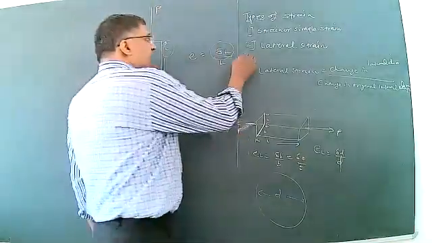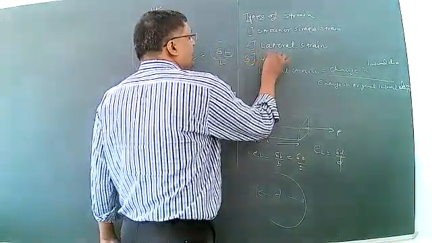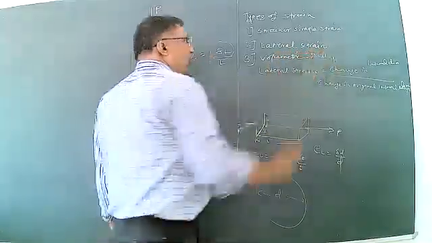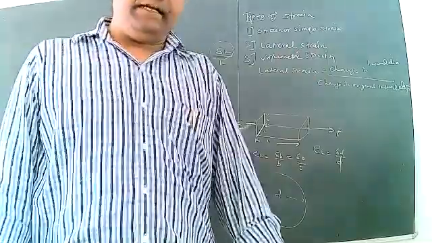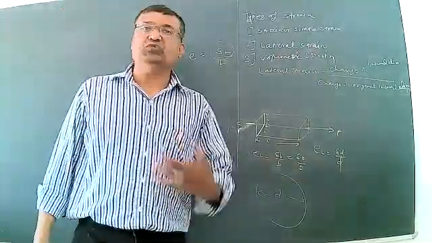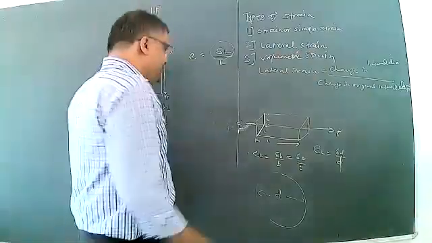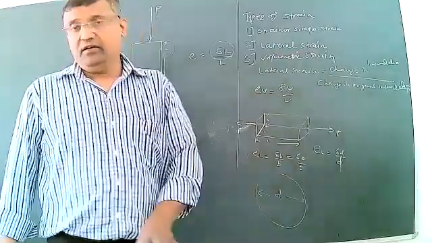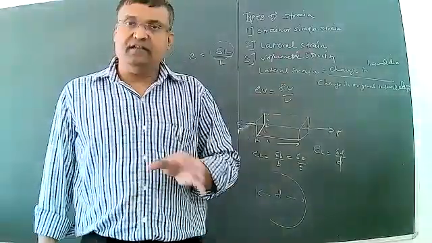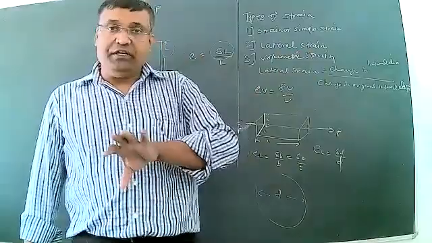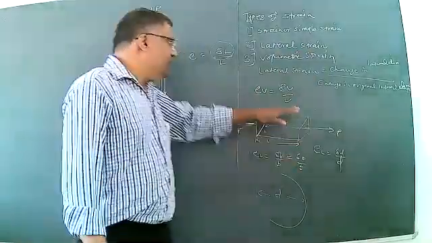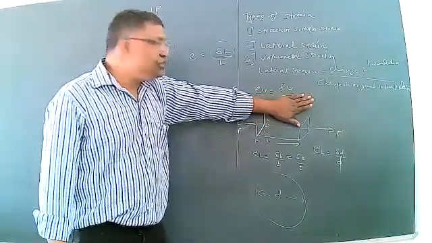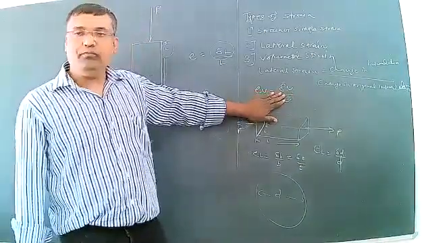The third important type is volumetric strain. What is volumetric strain? It is the ratio of change in volume to the original volume. If the specimen is in three-dimensional form or cubic form, the volumetric strain is defined as change in volume to the original volume.